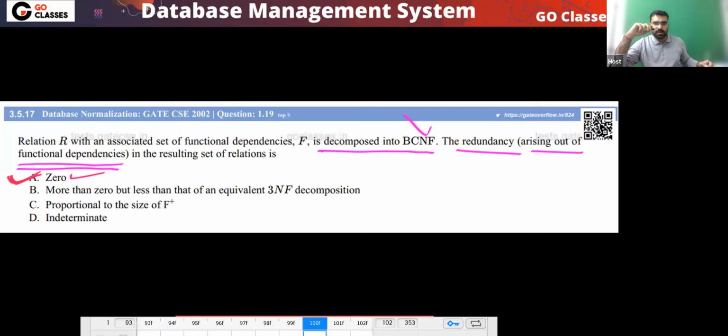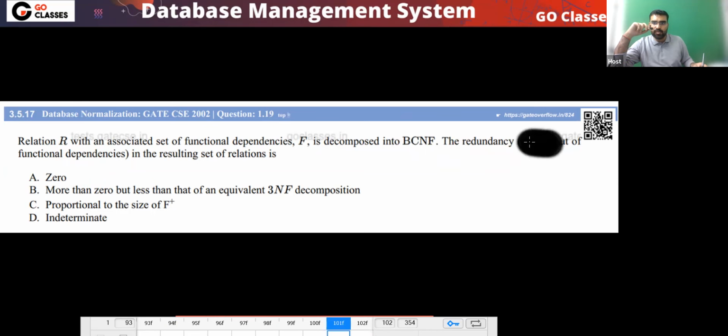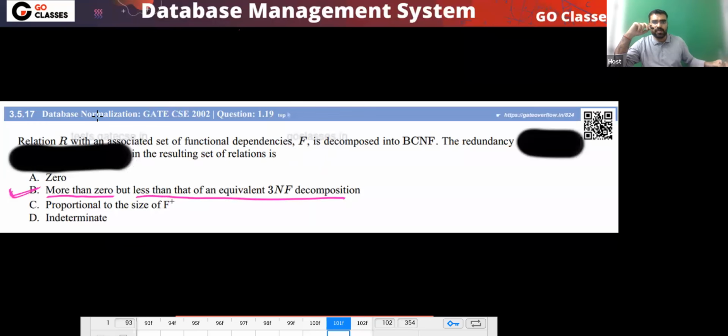Because of MVD, what will happen? If the same question asks you only about redundancy, then what will happen? Now it will be more than zero, but less than 3NF. Is this clear? Tell me.